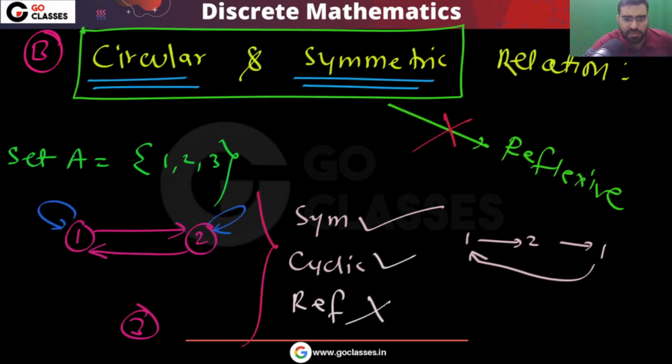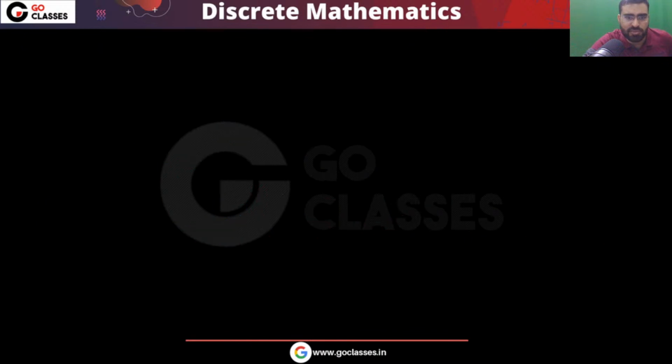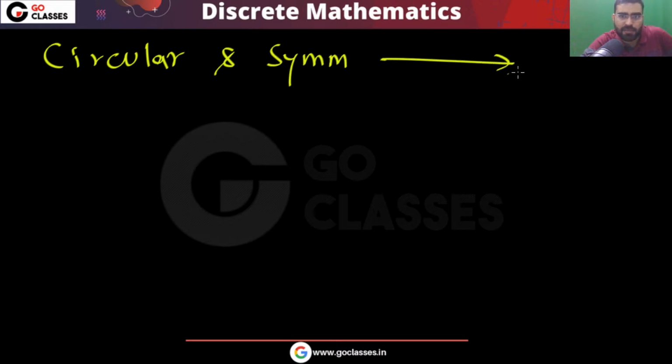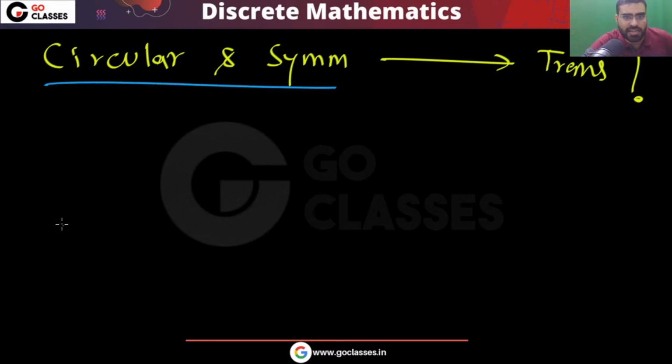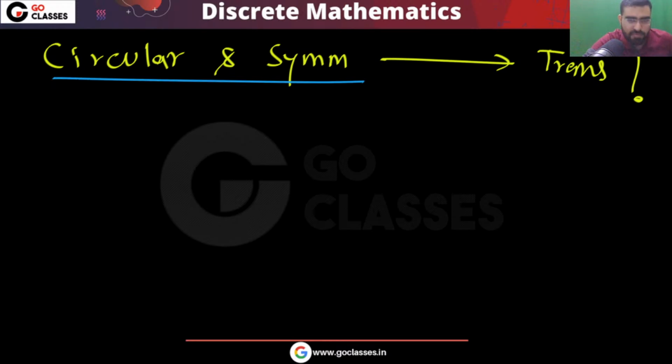What about transitivity? Can I say, if you have circular and symmetric, that it will be transitive? Symmetric implies transitive, can I say this? Circular and symmetric, does it imply transitive? Will it imply transitive? Tell me. What about this? Simple question I am asking. Is this true or false?